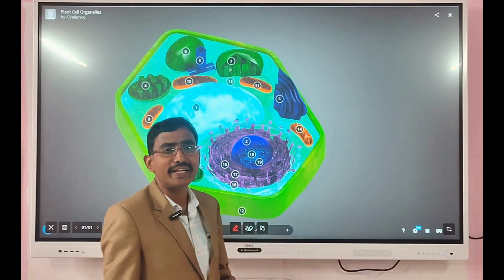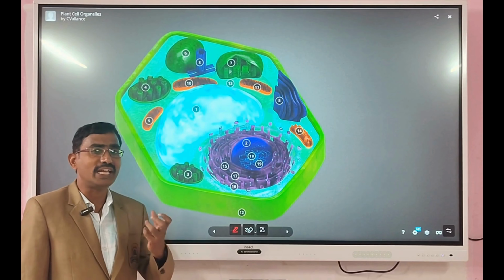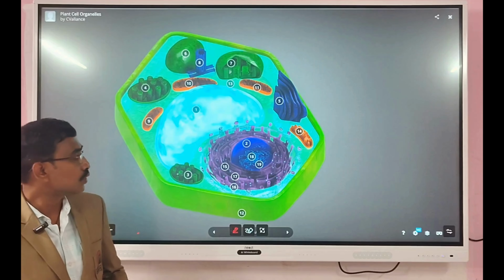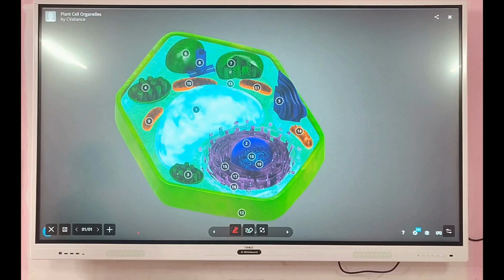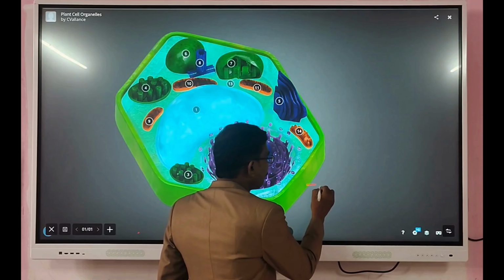So generally plants are autotrophs. They can prepare food material themselves. So in plants they contain leaves. The leaves are green color because they contain chlorophyll pigment. So when you see the plant cell structure, in this plant cell structure, the outer layer of the plant body is called cell wall.